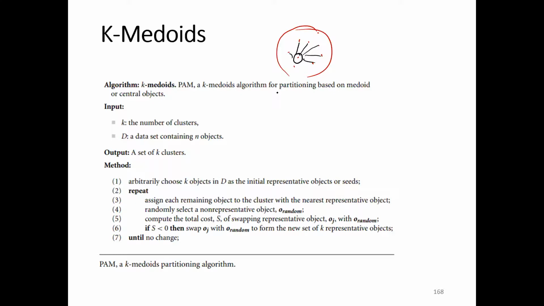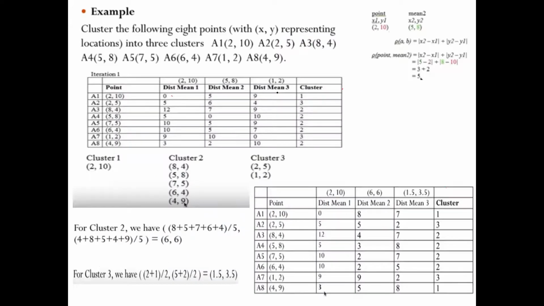That means the medoid should be one point of the cluster elements, whereas in case of mean, it should not necessarily be a point of the cluster. For example, consider the previous case. What is the mean we have obtained? 6, 6. Is there any point with 6, 6 in the data?